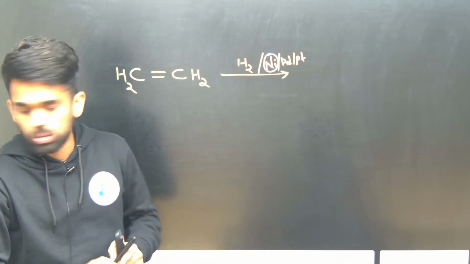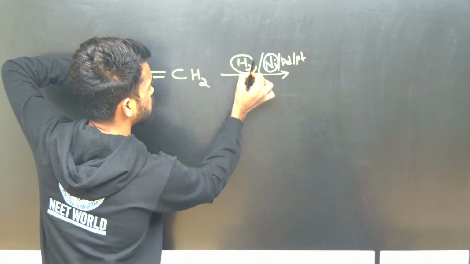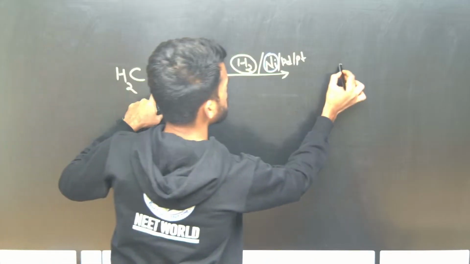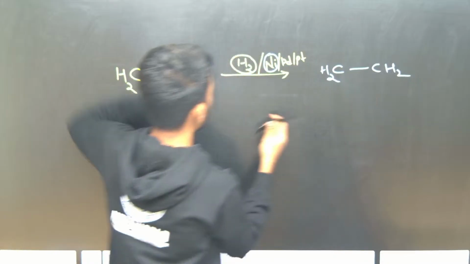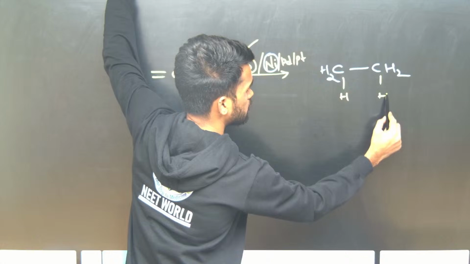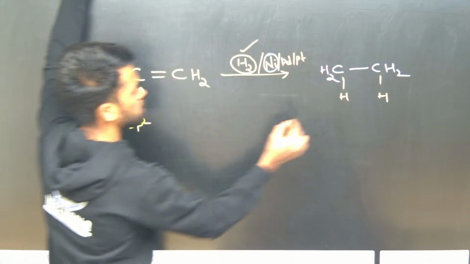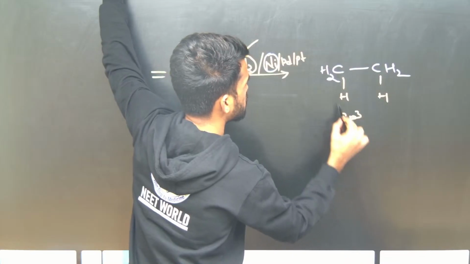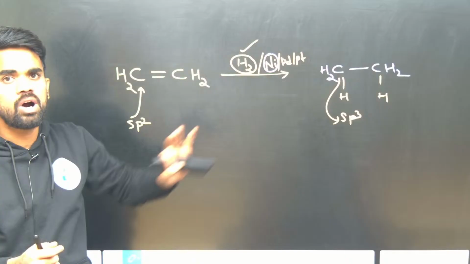So what to do here? To this double bonded carbon we are adding hydrogen. CH2, write as it is, CH2 you are writing. Now what are we adding? Hydrogen. Add one hydrogen over here, another one here, that's it. See, sp2 carbon is converted into sp3 carbon. What is the hybridization in this case now? It is sp3 carbon. So alkene is converted into alkane.